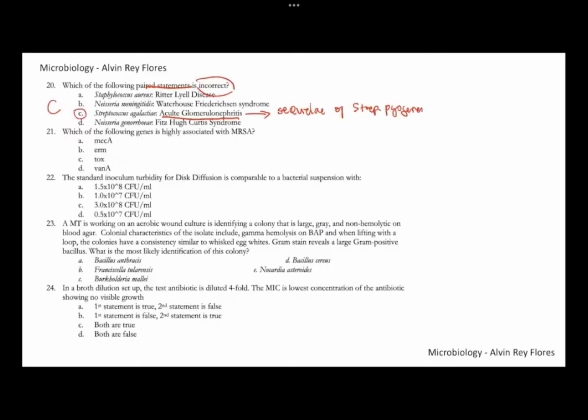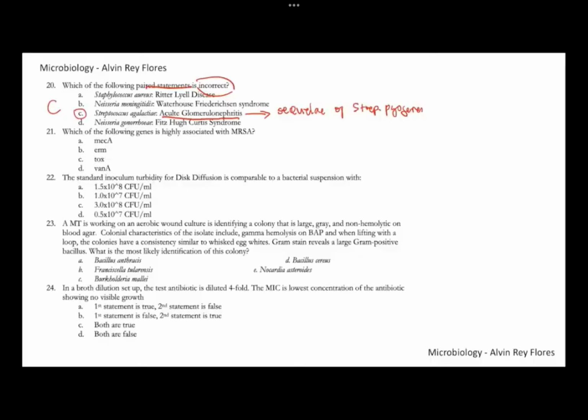Staph aureus is associated with Ritter's disease, or scalded skin syndrome. For meningitis, that's Waterhouse-Friderichsen, affecting the adrenal glands. For gonorrhea, if it affects the covering of the liver in women, that's Fitz-Hugh-Curtis syndrome. So for number 20, the best answer here is Strep agalactiae and acute glomerulonephritis. Number 20, letter C.